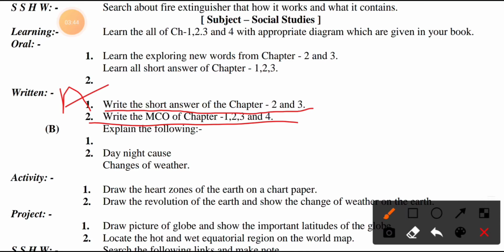In the second part, you have to explain the following in writing, not only orally but also in written form. You also have to draw diagrams to explain day and night, and changes of weather. Explain how day and night are caused with the help of a diagram, and also explain how the weather changes. Write some causes and explain with the help of a diagram.